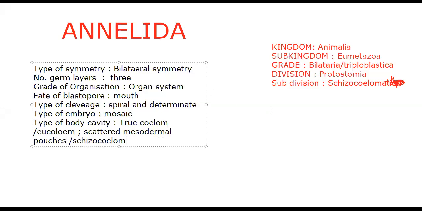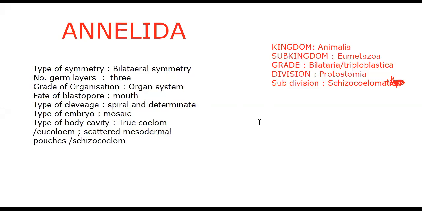That's it. The type of symmetry is bilateral symmetry. Number of germ layers is three. The grade of organization is organ system grade, and the fate of blastopore is mouth. Type of cleavage, spiral and determinate. Type of embryo, mosaic embryo. Type of body cavity, true body cavity. These are the first group of animals having a true body cavity. That body cavity we call eucoelom, which is formed by the scattered mesodermal pouches. Hence we call it Schizocoelom.